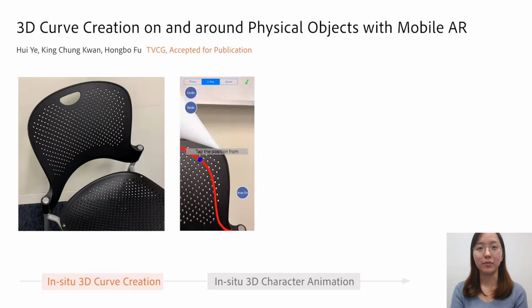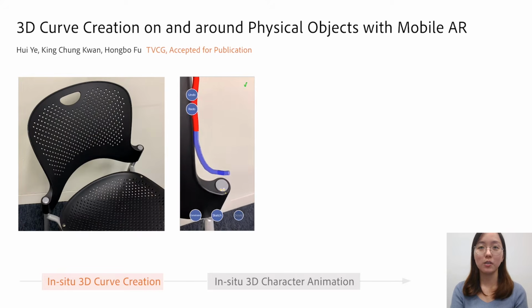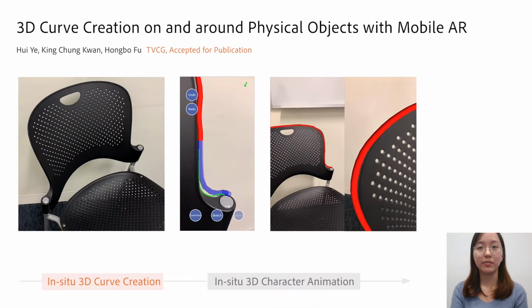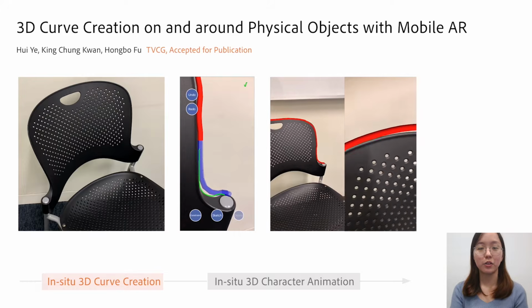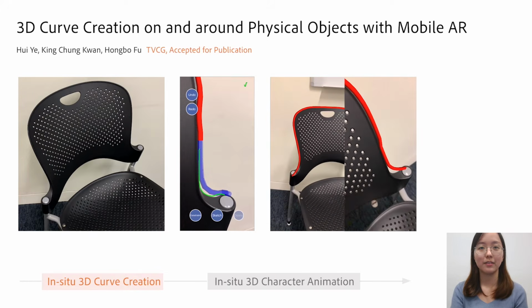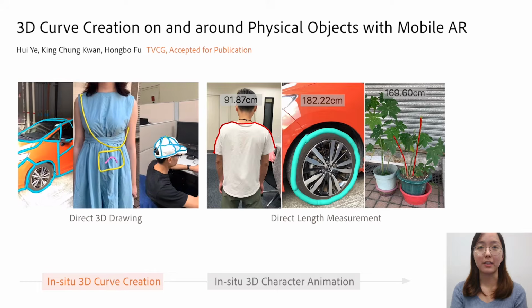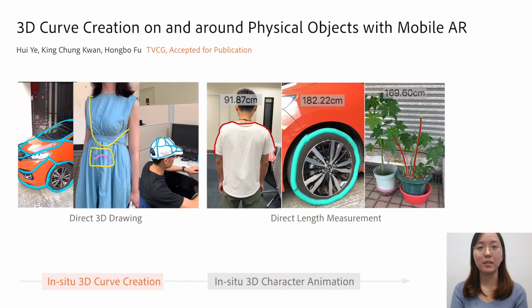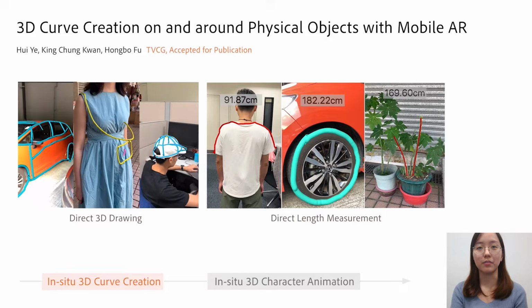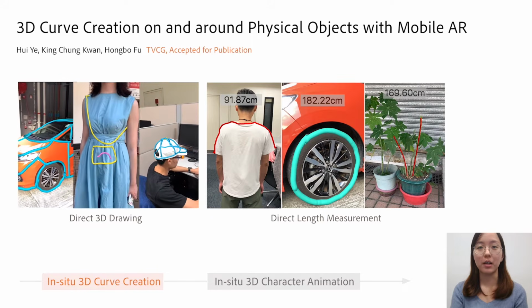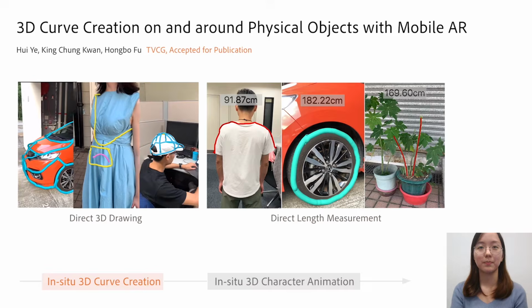Users can easily create 3D curves closely interacting with physical objects using a mobile phone, and interactively refine the curves to their desired shape. We also show the applications of this interface to direct 3D drawing on and around physical objects and using a mobile phone as a direct length measurement tool.